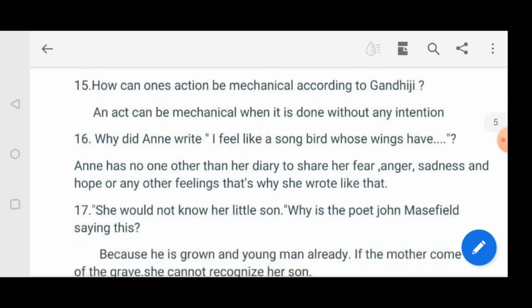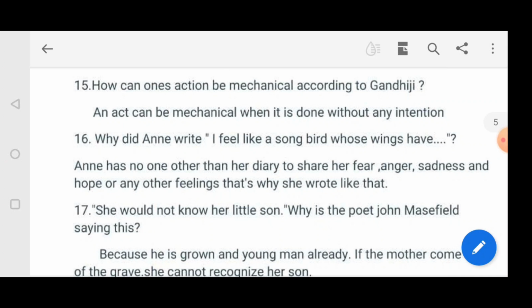And the next question: why did Annie write, I feel like a songbird whose wings have been clipped? Annie has no one other than her diary to share her fear, anger, sadness, hope and other feelings. That's why she wrote like that. When they were in the Annexe, she didn't have any friends there.